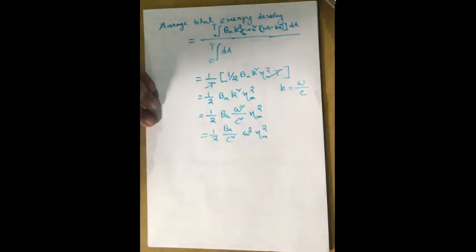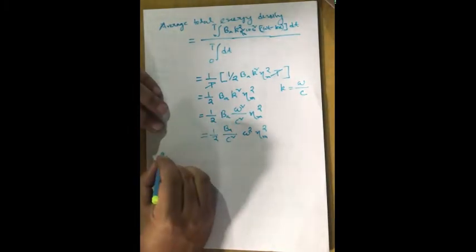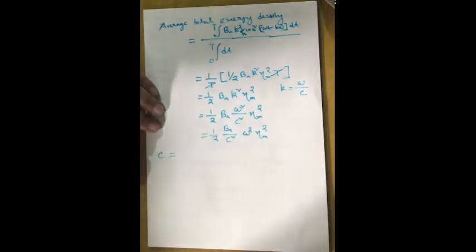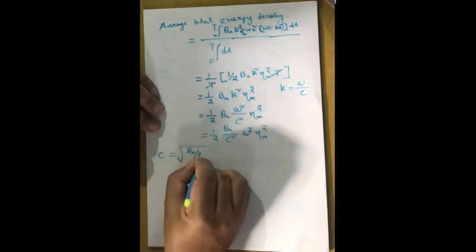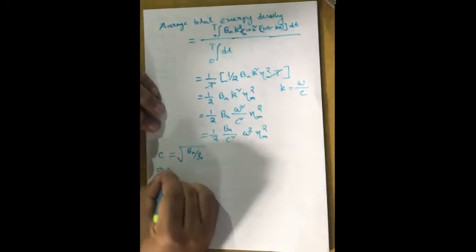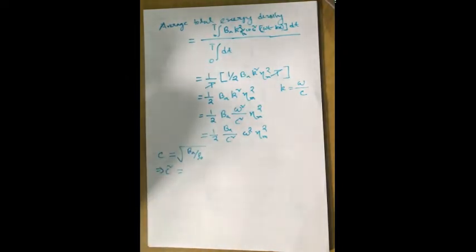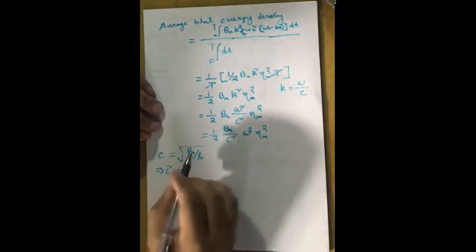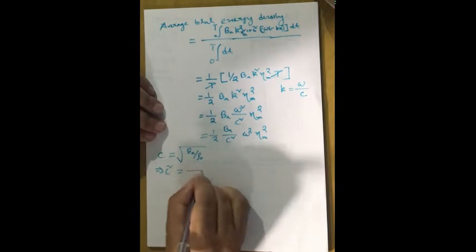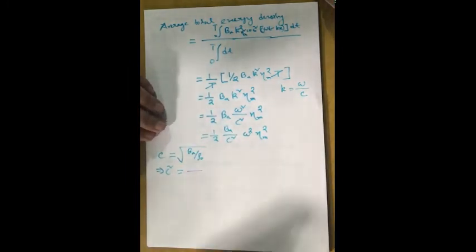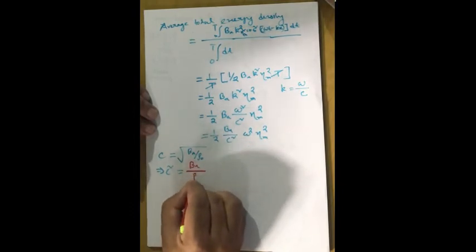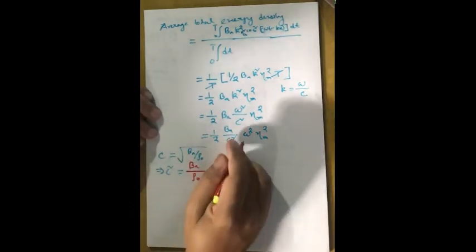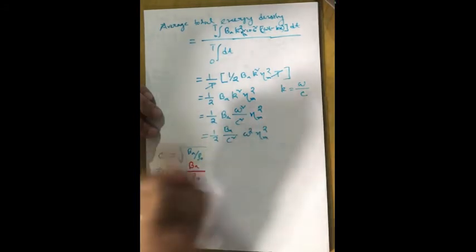Now we already know that c, the velocity of the sound wave, is equal to root BA divided by rho naught. So c square will be equal to BA divided by rho naught. We are going to put the value of c square here.